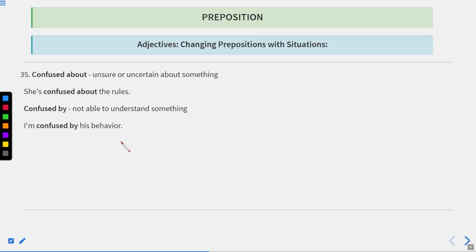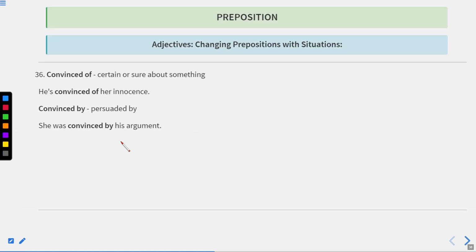Confused about means unsure or uncertain about something. She is confused about the rules. Confused by, not able to understand something. That is, I'm confused by his behavior. Now let us move to the next one.